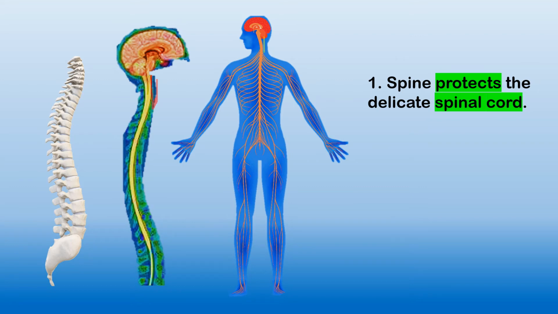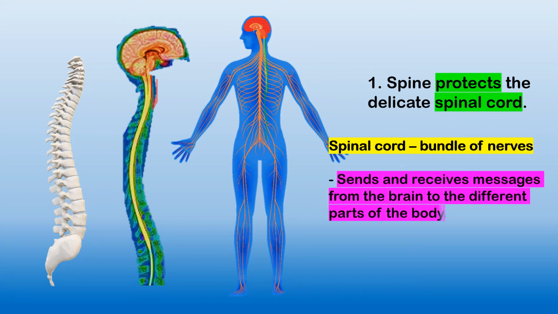And this, children, can you see here this? Let me take another green color. Okay. Now, children, can you see this orange line here? Yes. What is this? This is the spinal cord which is protected in the vertebral column, which is safe in the vertebral column. So this is clear to you all. So children, what is the spinal cord? A bundle of nerves. Yes. And what is the job of this spinal cord? It sends and receives messages from the brain to the different parts of the body. Clear?